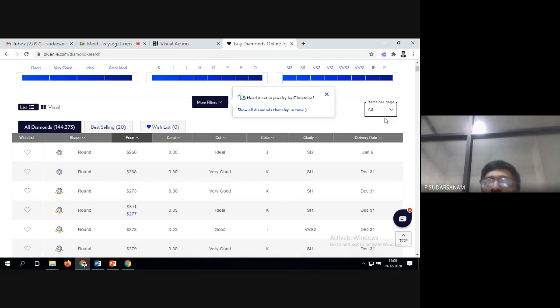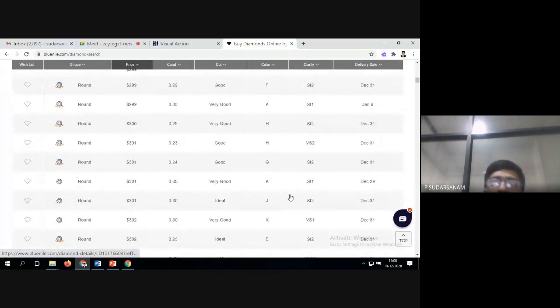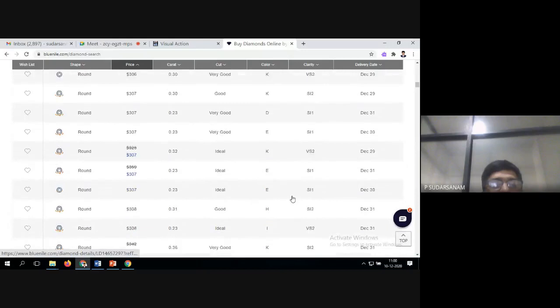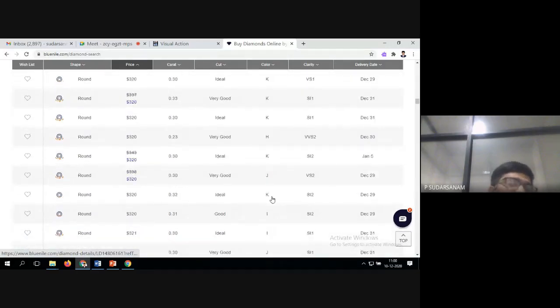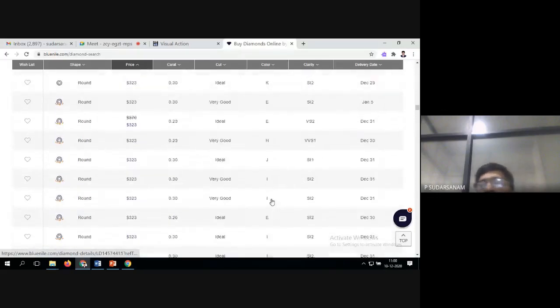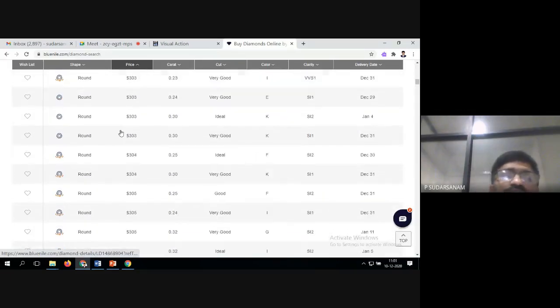You can go for all also. See here, many things are available. Which one you want, you can select it and give the order for the rings, whatever is available. These are the advanced search examples, and why we are discussing this example is that you have many items, and you can filter and take which one you want. For example, available items and when will be the delivery.